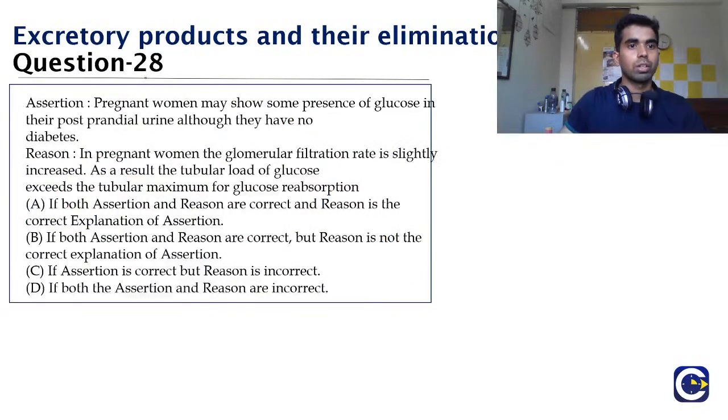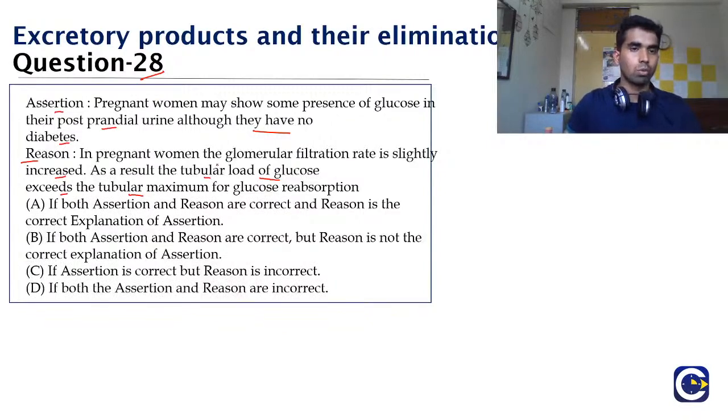Now coming to question number 28. So now we are going to start with the assertion and reason type of questions. Assertion: pregnant women may show some presence of glucose in their postprandial urine, although they have no diabetes. Reason: in pregnant women, the glomerular filtration rate is slightly increased. As a result, the tubular load of glucose exceeds the tubular maximum for glucose reabsorption.